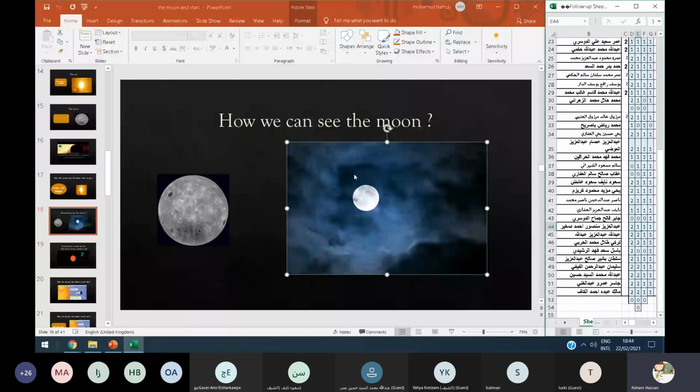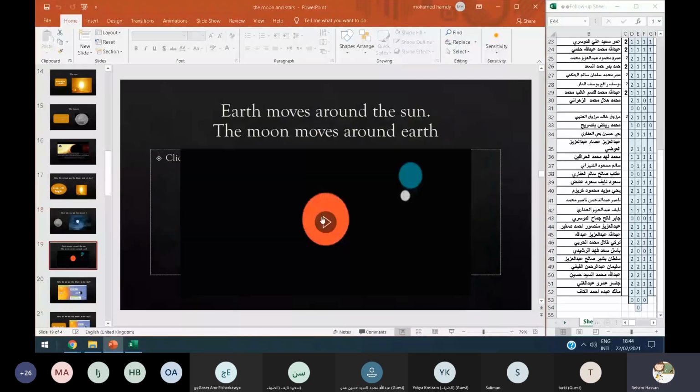Okay, and we have two facts. Number one, the earth moves around the sun, and this causes the seasons. And the moon moves around the earth. Can you tell me, Abdulaziz, about this fact? Number one, which moves around the sun, the earth or the moon?